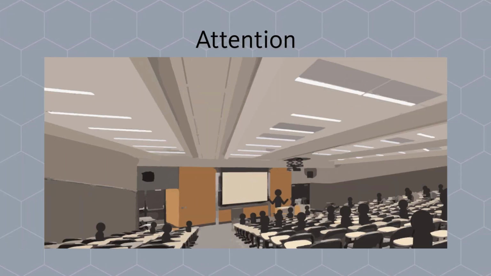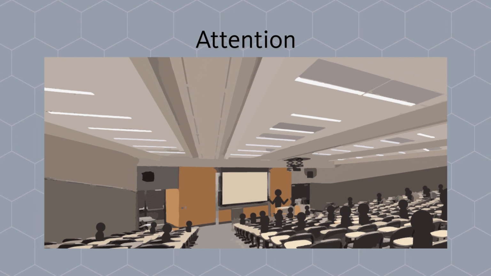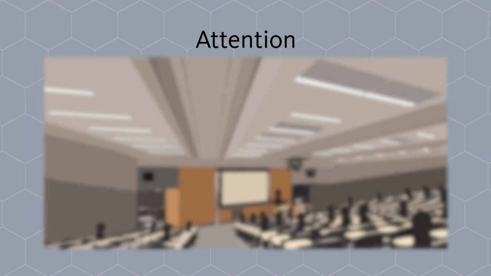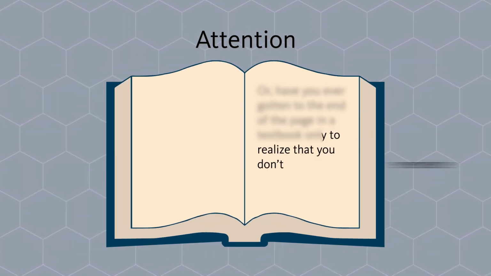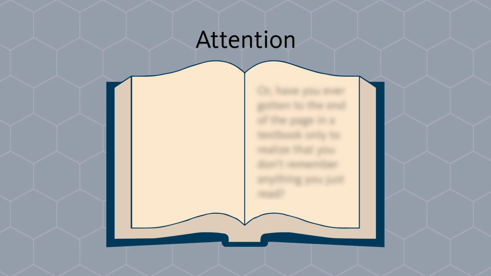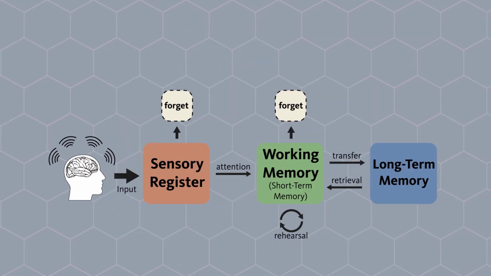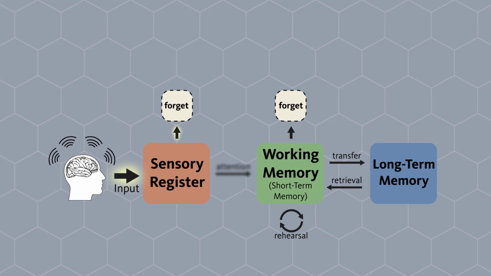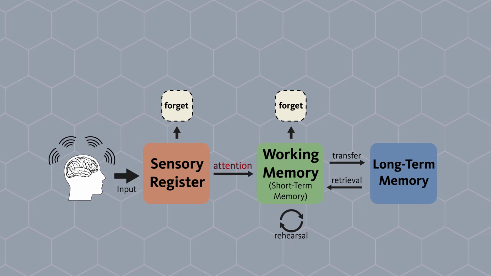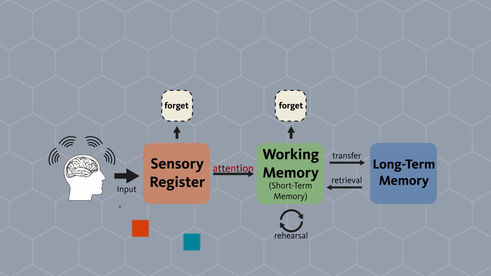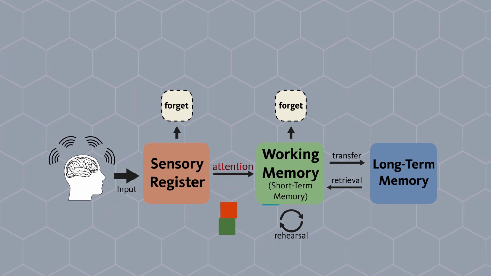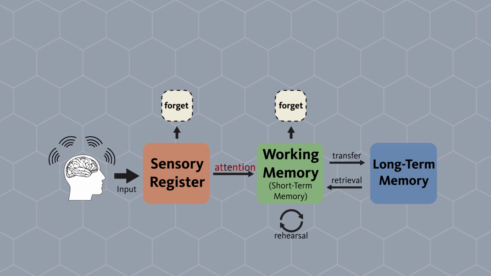Attention. Let's connect input to learning from a lecture or an assigned reading for class. Have you ever zoned out for a minute during lecture and missed content? Or have you ever gotten to the end of the page in a textbook only to realize that you don't remember anything you just read? This likely happened because even though input was present, your attention was not focused on that input. Attention is an essential starting point for processing information. Once you focus your attention on input, you move information into working memory, also called short-term memory.